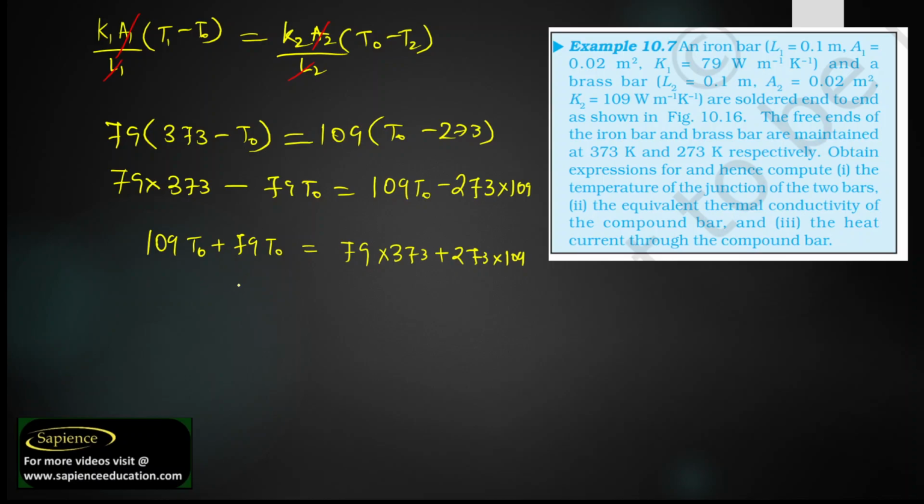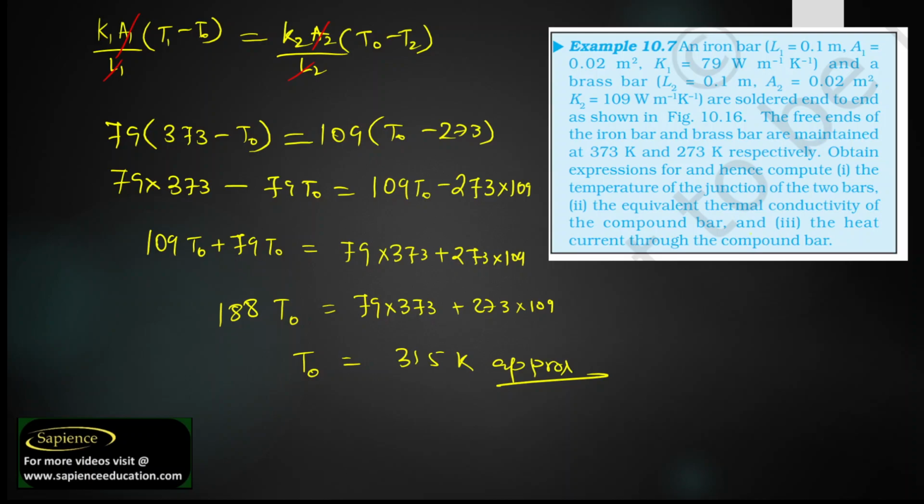Finally, if we add this, how much am I getting here? 188 T naught is equal to 79 into 373 plus 273 into 109. Finally, if we divide through, we will get T naught as 315 Kelvin approximately. So this is the solution of this equation. I hope you have understood this. Okay.